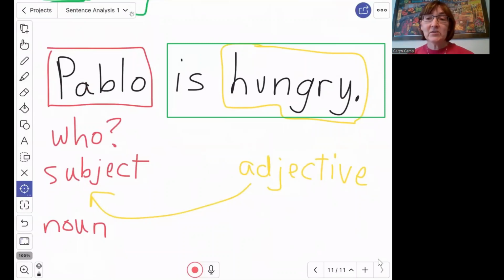The predicate can answer a lot of questions besides what Pablo is doing or being. It can also answer questions like, when is he hungry? Where is he hungry? But those questions we're going to talk about in the next lesson. So today we're only going to talk about what has to be in a sentence. And there has to be a subject and a predicate. And in the predicate, there has to be a verb. Even if there's no action, even if nobody's doing anything, there still has to be a verb.